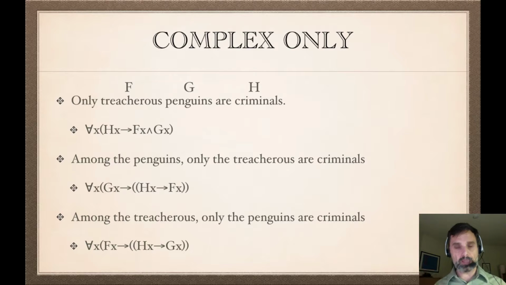When you see "only," do the first symbolization, where we don't have these "among" clauses. It's just: if you're a criminal, then you're a treacherous penguin. The straight reversal of the universal is the easiest way to do this. Most of the symbolization problems in the module, but I think not all of them, should have all three of these because they're all possible readings of the sentence. But the simplest reading is the first one: if you're a criminal, then you're a treacherous penguin. If hx, then fx and gx. Okay, that's that one.